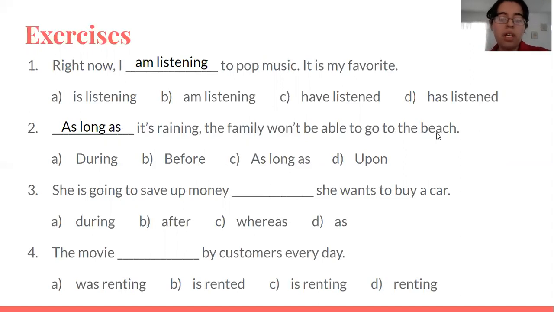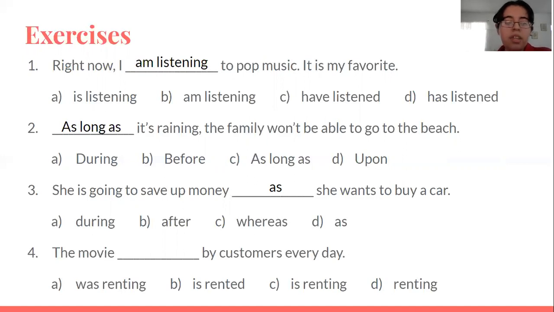Then number 3, she is going to save up money. She wants to buy a car. During, after, whereas, as, it would be, she is going to save up money as she wants to buy a car. So like because, it's the same as. She's going to save money as she wants to buy a car. That's the relationship that the 2 sentences have. What was it? Cause and effect.